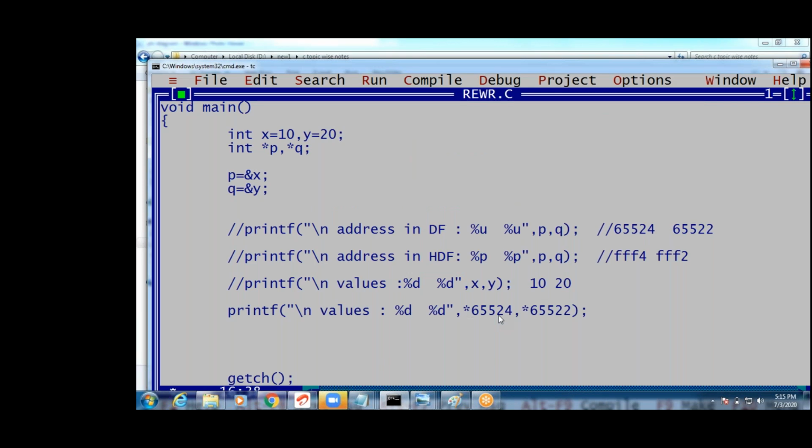How to typecast this? Now I am going to write int star. If I write int star, that is an address, guys. Now here also int star, now I can write. If I write int star, that is also converted. Now see this, it prints 10 20. But it's not recommended. Why is it not recommended, guys?